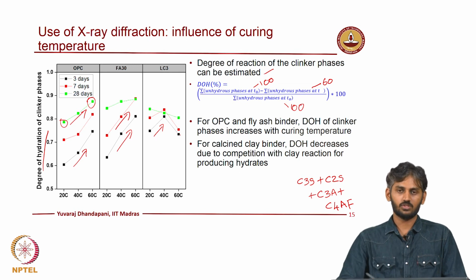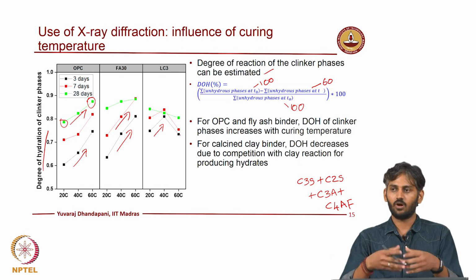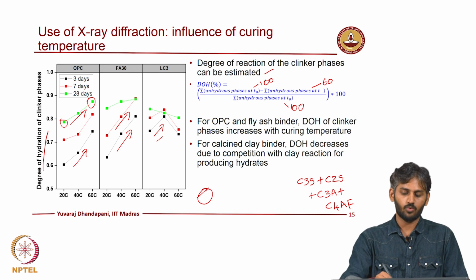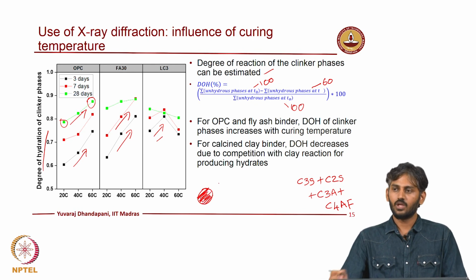What happens is, because the pozzolanic reaction is accelerated at high temperature, both the reaction of clinker as well as the reaction of pozzolan are competing for the space for formation of hydration products. Once the reaction products are formed and fill up all the pore volume, you do not necessarily tend to react more of the initial anhydrous phases.